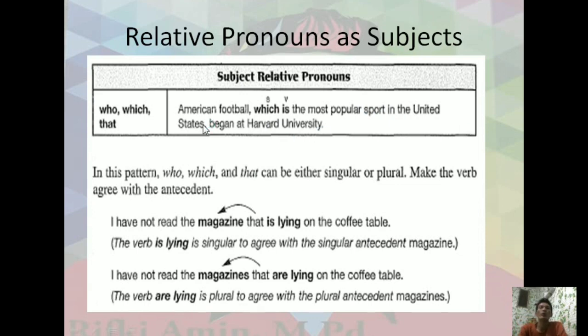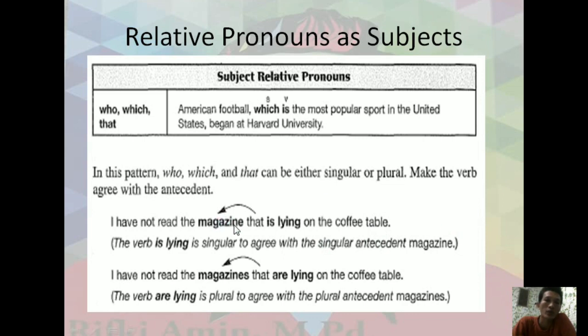In this pattern, who, which, and that can be either singular or plural. Make the verb agree with the antecedents. Look at here. I have not read the magazine that is lying on the coffee table. The verb is lying is singular to agree with the singular antecedent magazine.